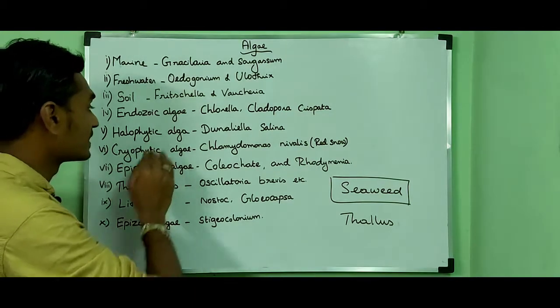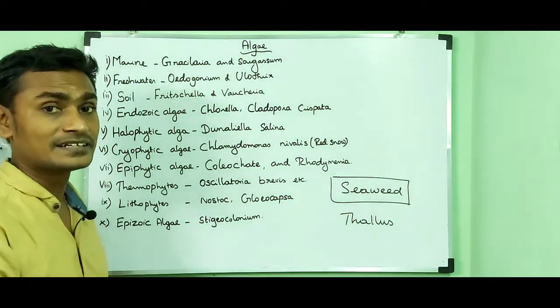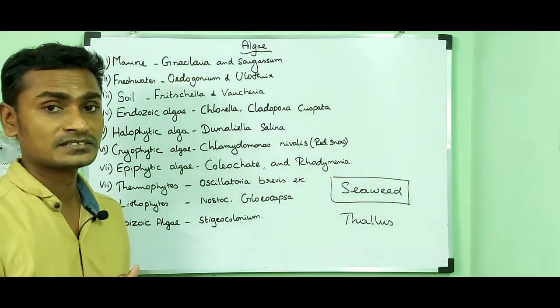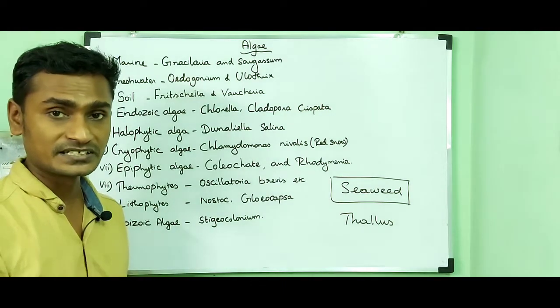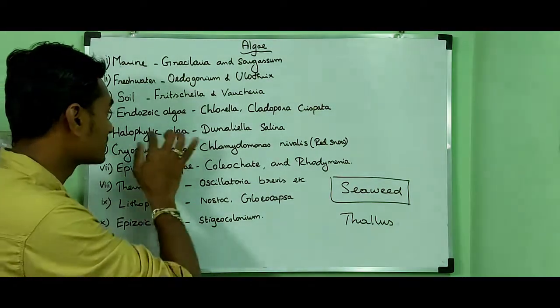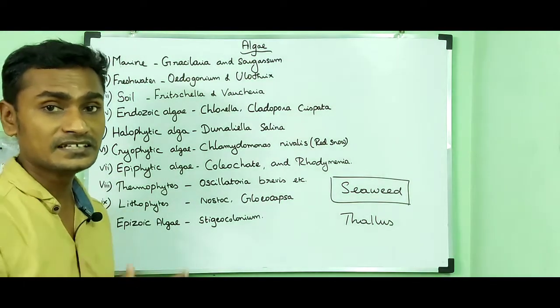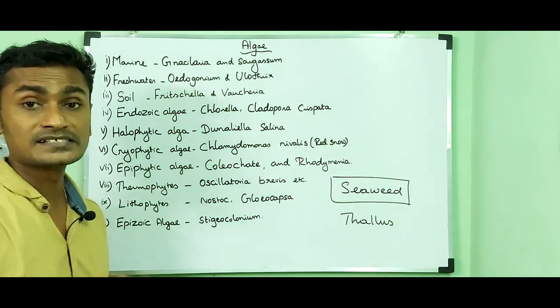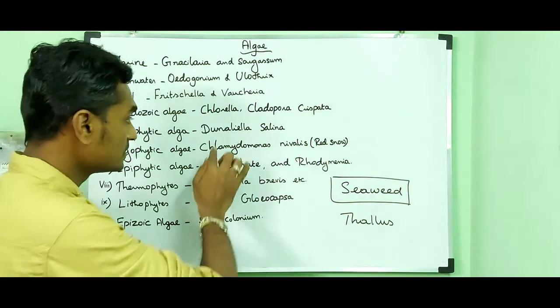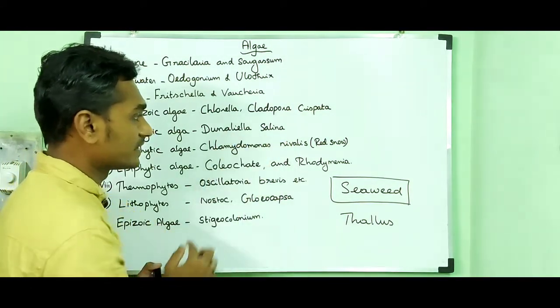Then halophytic algae. Some algae can thrive in harsh environments. Halophytic algae can grow in high salinity environments. Example, Dunaliella salina.